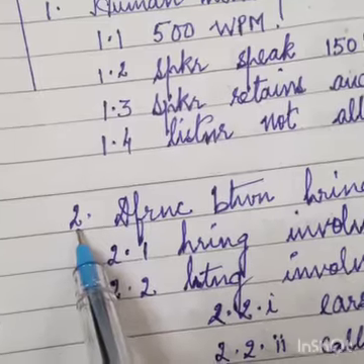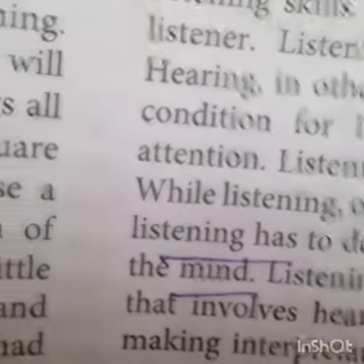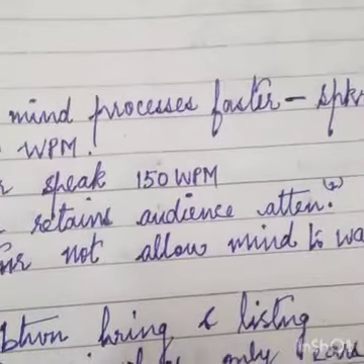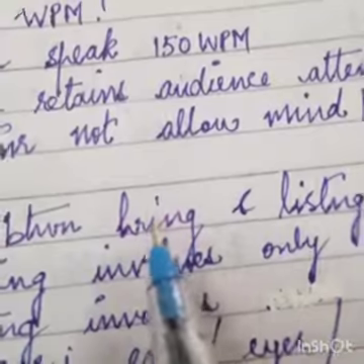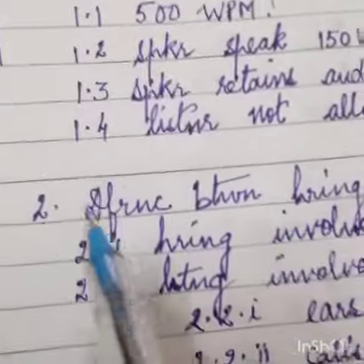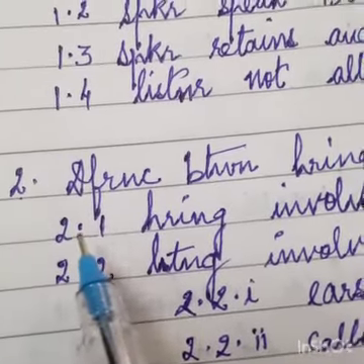See here I have written 2. Then what did I write as the second heading from the second paragraph? It's somewhere here. This is talking about the difference between hearing and listening. So here I've taken it as difference between hearing and listening. See, I've written hearing in short form and listening again in short form. Then I've given the first subheading for the second heading, 2.1.